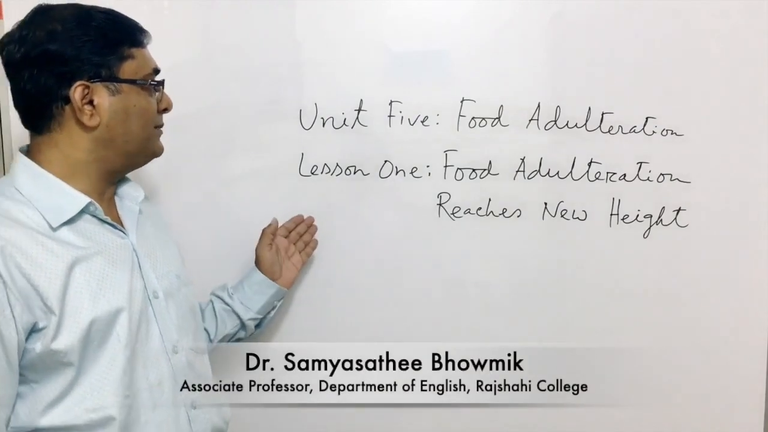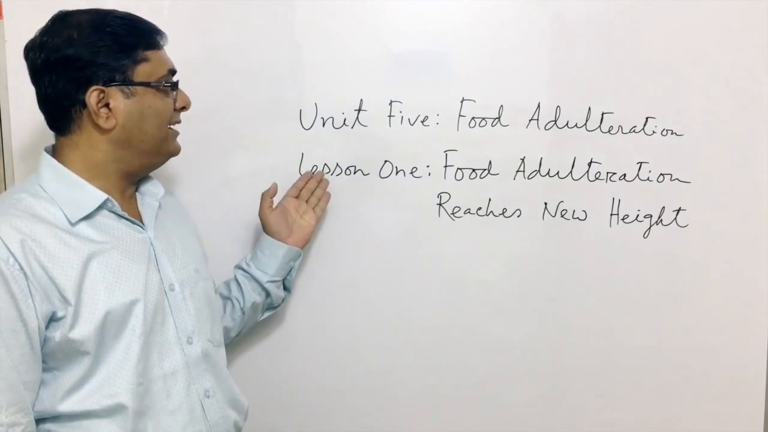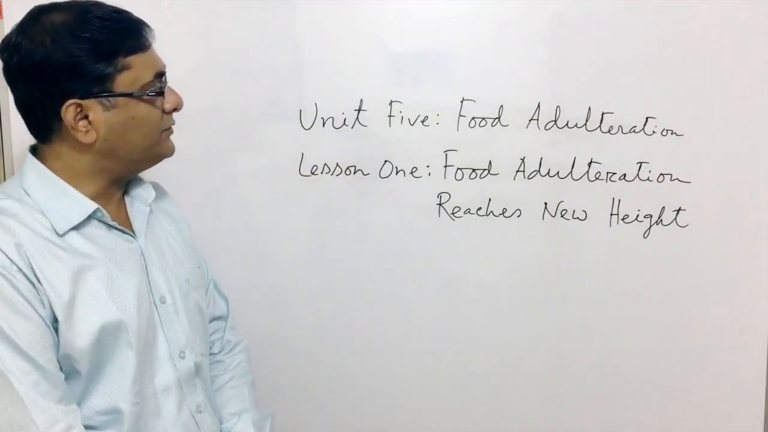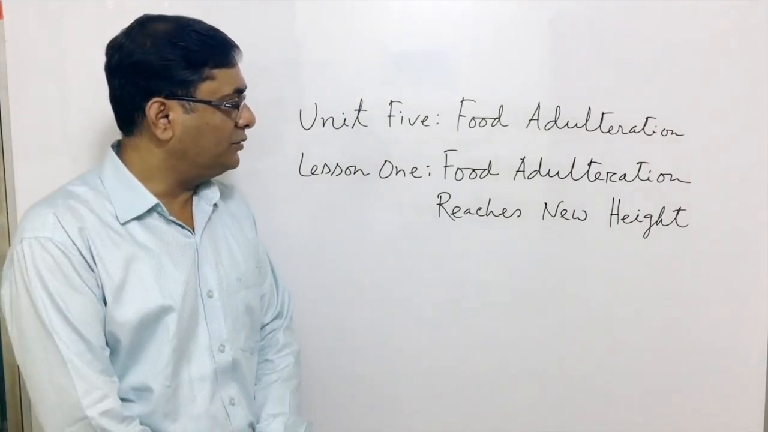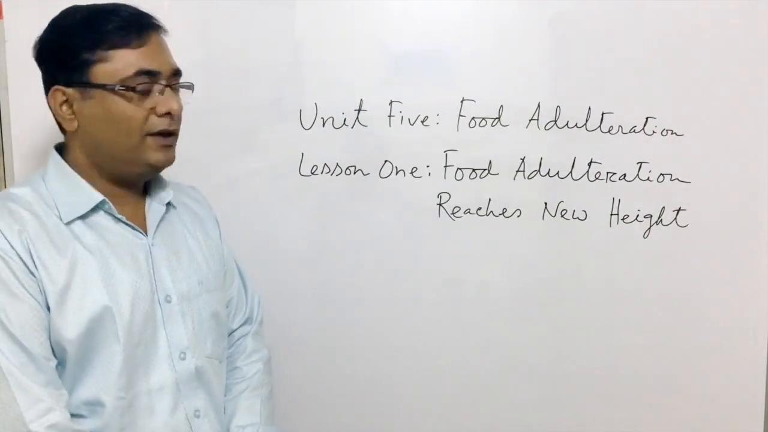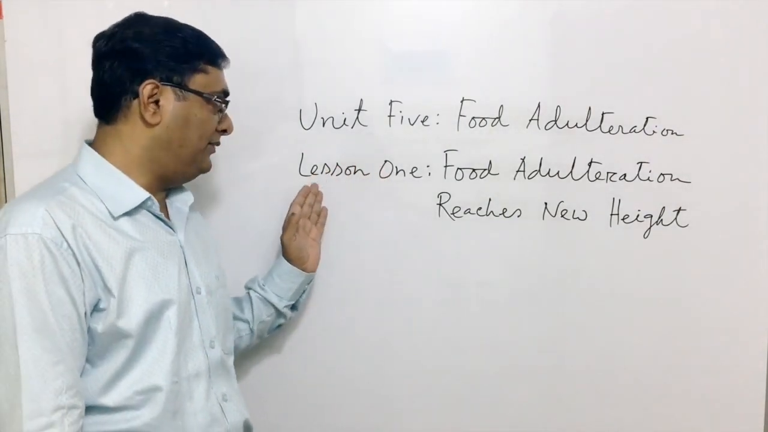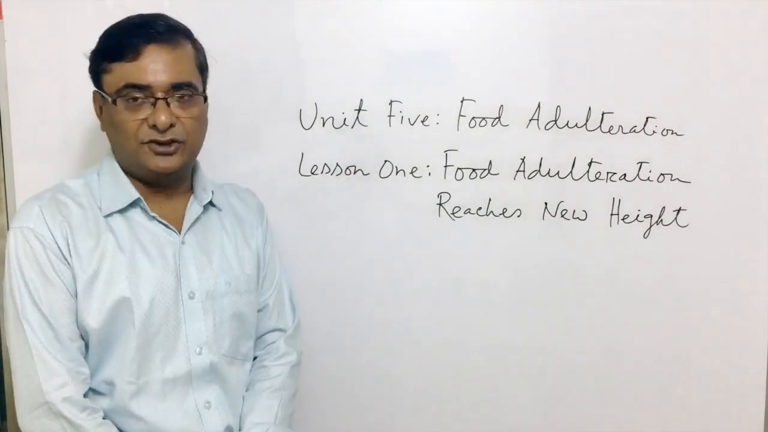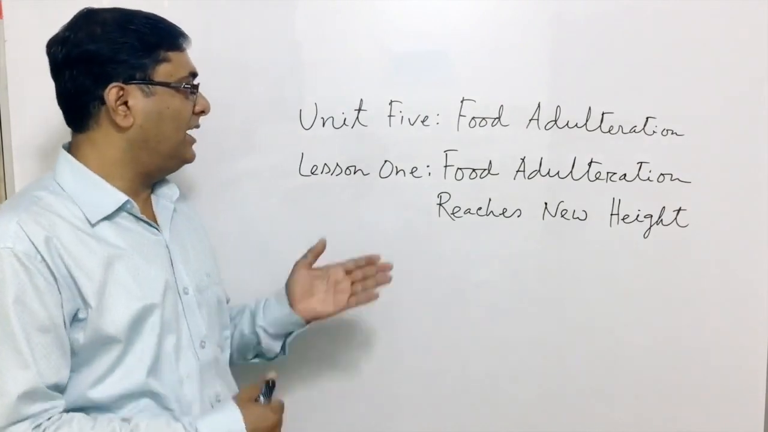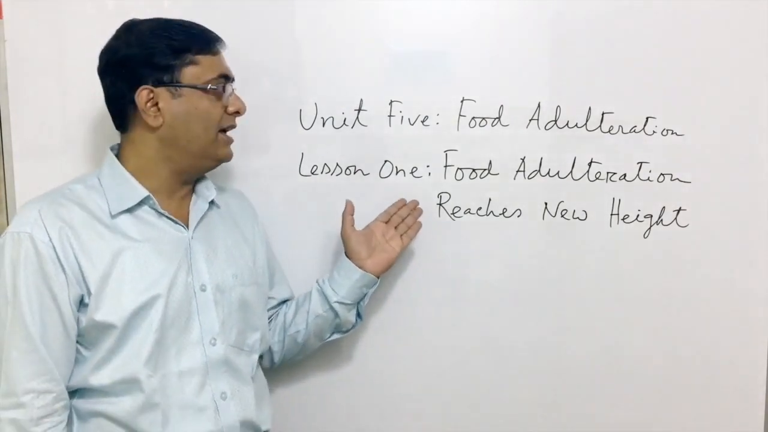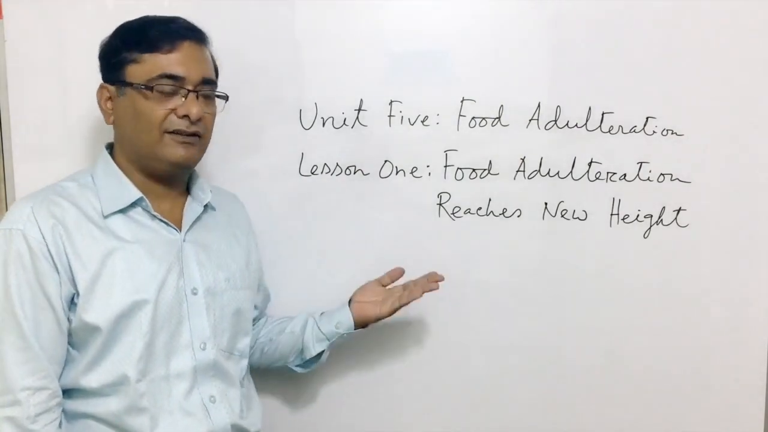In today's class, I will explain lesson 1 of unit 5. Dear students, you can see the title of unit 5 is food adulteration, and the title of lesson 1 is food adulteration reaches new height. Basically, there are two lessons in Unit 5, and the first one is, in fact, the report published in the newspaper, and the report is on food adulteration. Again, I said that it's the title of a report.